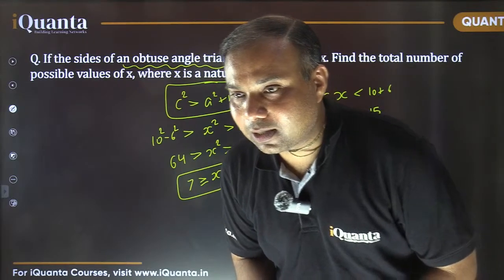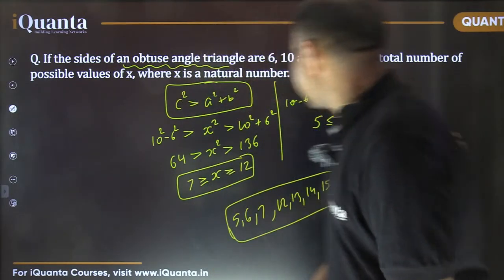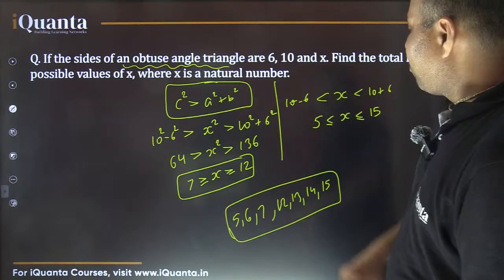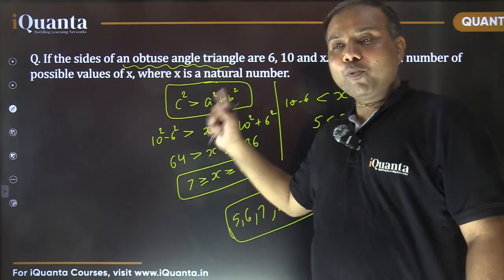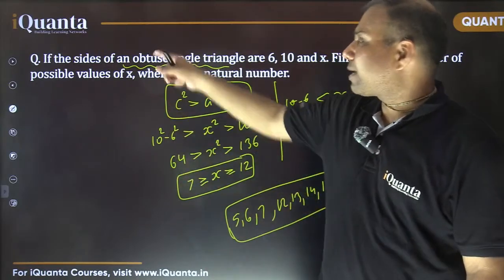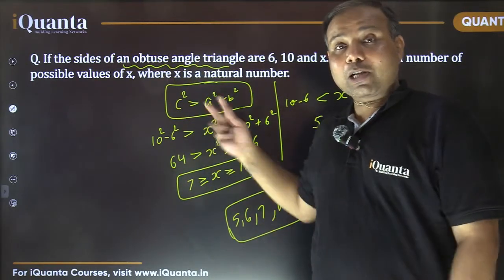Yes, 7 is the right answer. Priyanshu, why less than? Which less than? More was the condition here. The square of the longest side should be more than the sum of squares of the other 2 for an obtuse angle triangle. And for an acute angle triangle, it was completely opposite.